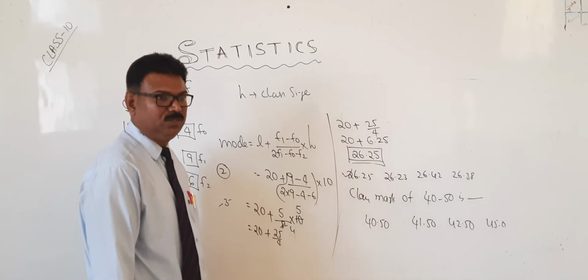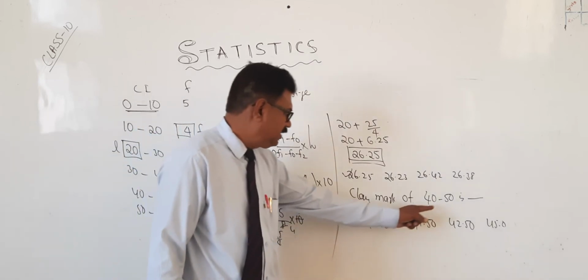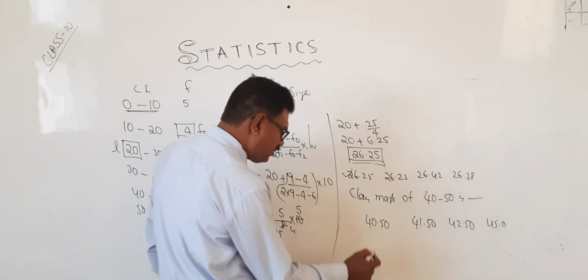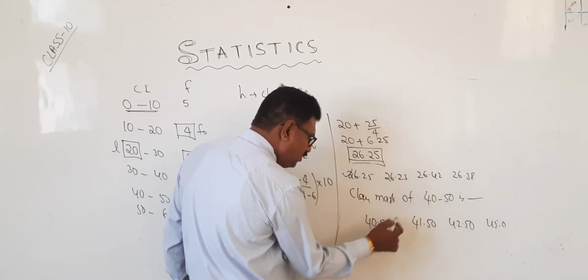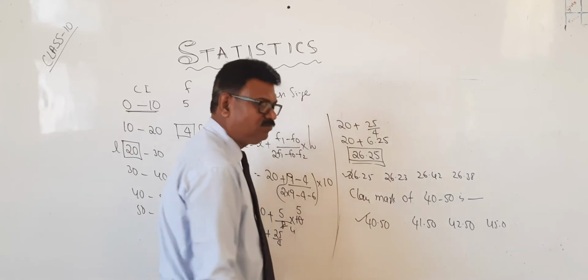Like this. Yes, here 0.50 is there. Therefore, the answer is this. 40 is there. Therefore, this will be the answer.